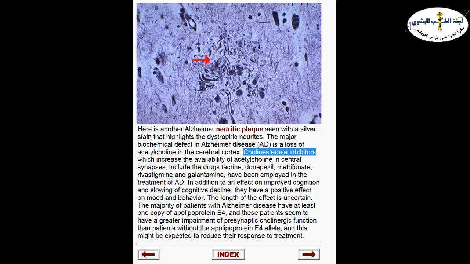response to cholinesterase inhibitors. Some of the patients may show only minimal response. Other patients may show a delay in the progression of the disease, which is also good. So we can delay the progression or slow the rate of progression. Some other patients will show no response at all. And actually, most of the patients who have the apolipoprotein E4 mutation that we have talked about, which is present in more than half of Alzheimer's disease patients, show very minimal response to this treatment. So that's why until now we don't have a definite cure for Alzheimer's disease.